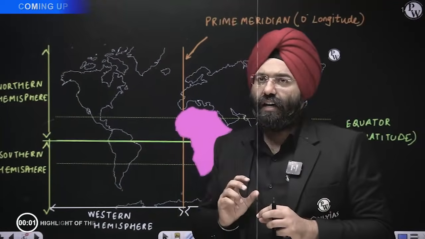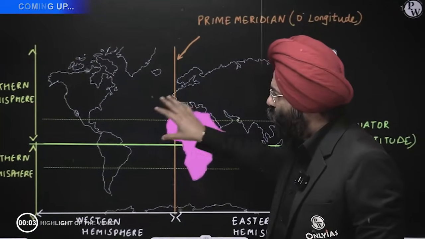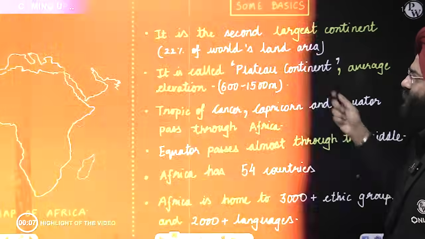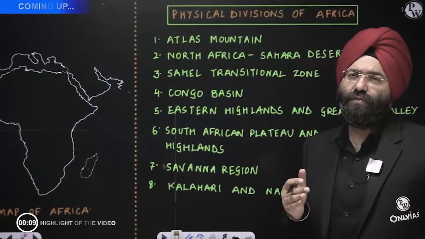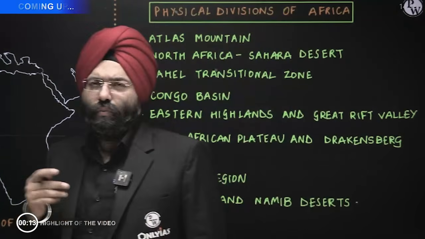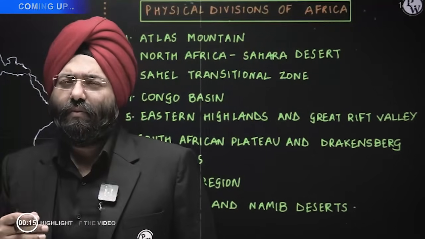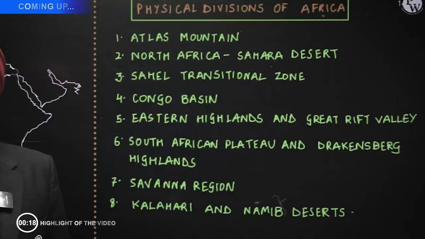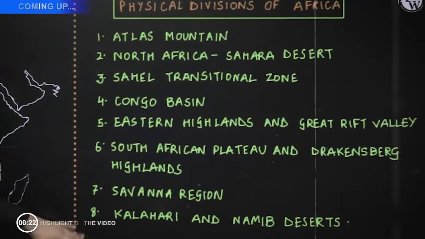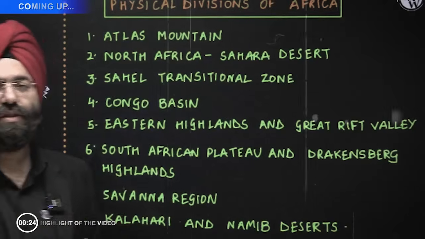Certain books mention that Africa is present in all the 4 hemispheres. It is also known as a plateau continent. I had done the physical divisions of the other 4 continents also, which we had done. Over there, the divisions that were present were mainly, let us say, 3 or 4, or maximum 5. Over here, you will see multiple divisions are there. 8 physical divisions I have put.